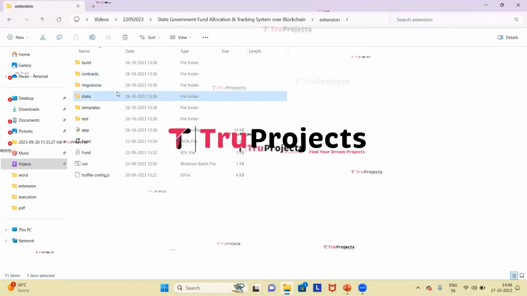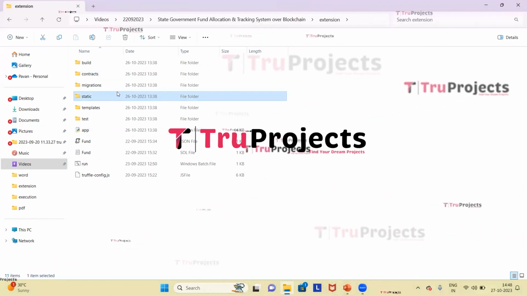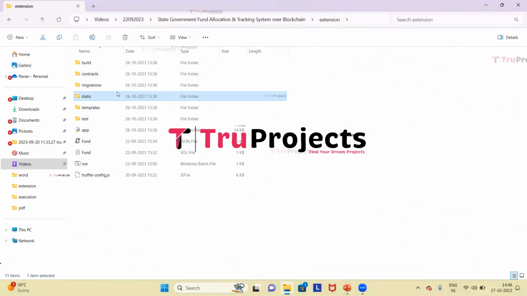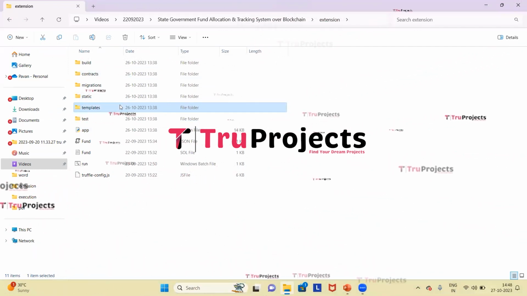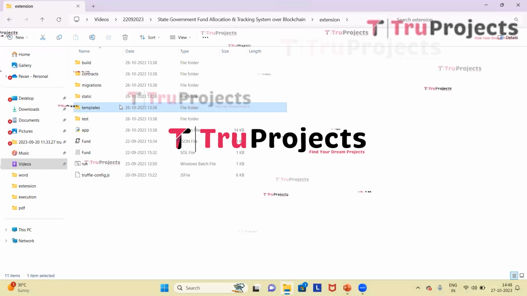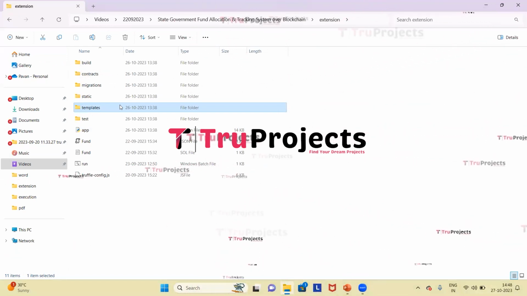Here we have the static folder, which contains files related to CSS, JavaScript, and Bootstrap. These files contribute to the visual and interactive aspects of the application. Here we have the templates folder. Within this folder, we will find all the HTML pages used throughout the project. It includes pages like index.html, home.html, and more, representing various sections of the website.